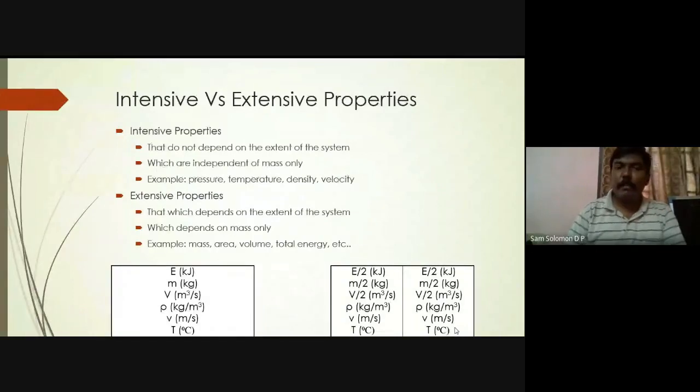If the value of the property does not change when you change the extent of the system, then those properties are called intensive properties. When we mean extent, we can also mean mass. So if it is dependent on mass, then it is extensive. If it is independent of mass, then it is intensive.